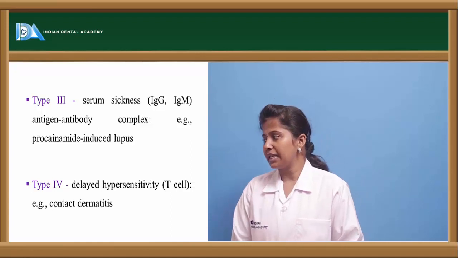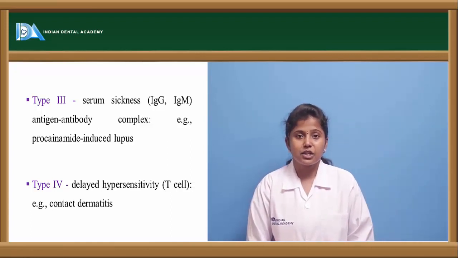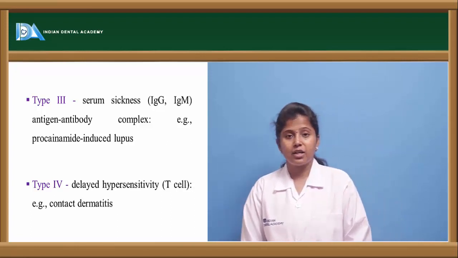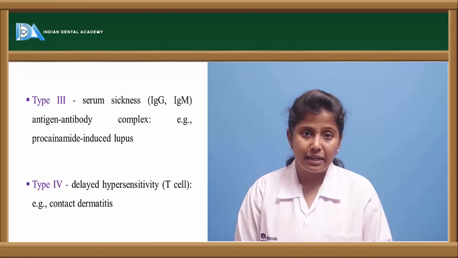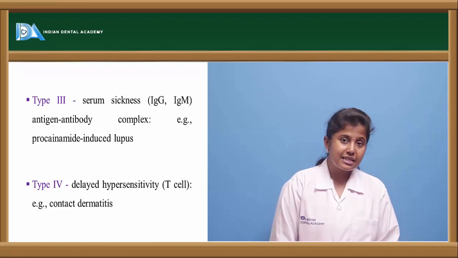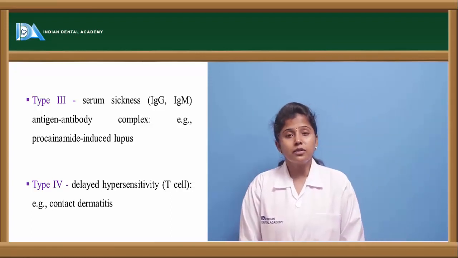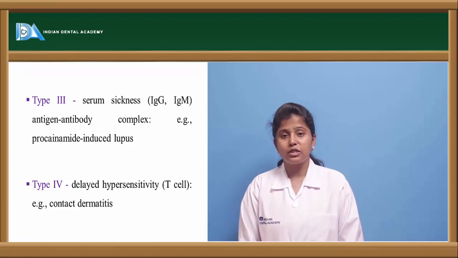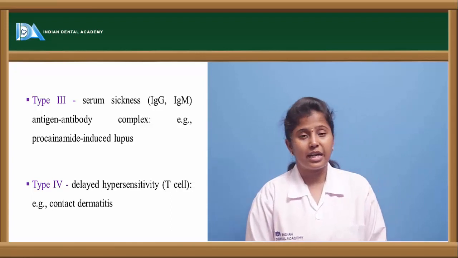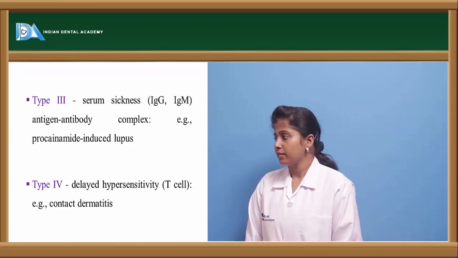The fourth type is delayed hypersensitivity reactions. Initially, after the antigen enters the body, it is not identified. Later, once it is identified, it releases the T cells. T cells are a type of cells which are present in the immune system. Because of the antigen and antibody reaction caused by these T cells, it may lead to serious adverse drug reactions. For example, contact dermatitis. It is a skin disorder.